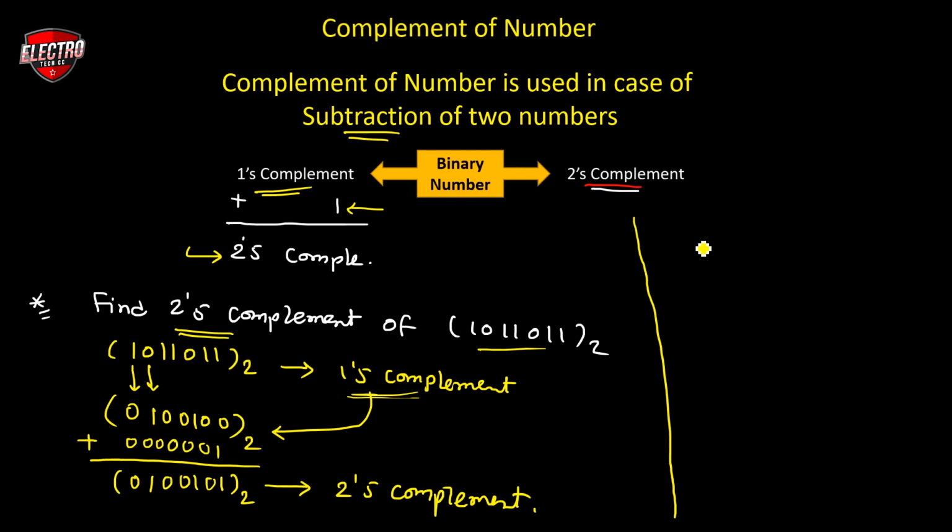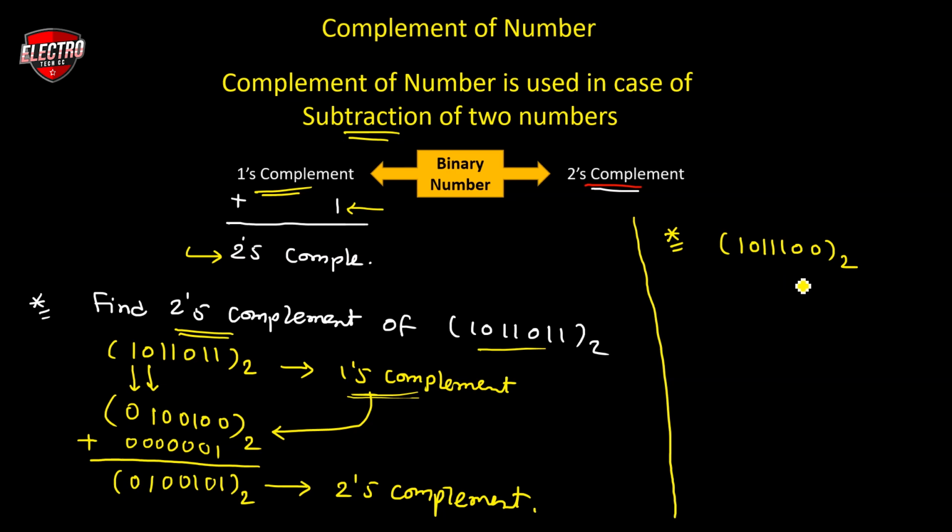Let us take one more example to learn the shortcut method to convert a binary number into 2's complement directly without converting into one's complement. For example, you have the equation 1011100 in binary format, and you have to find the 2's complement.